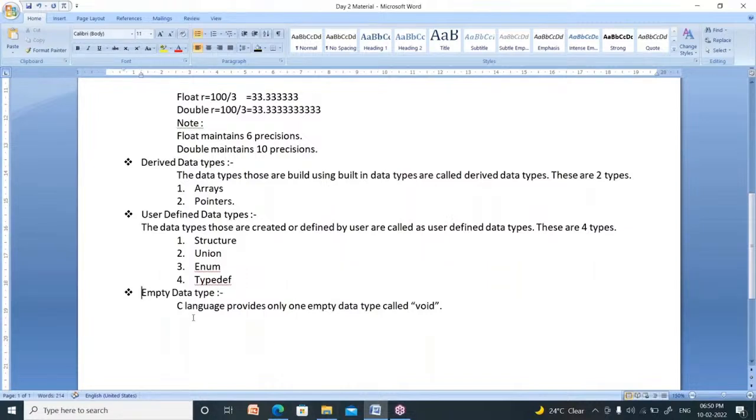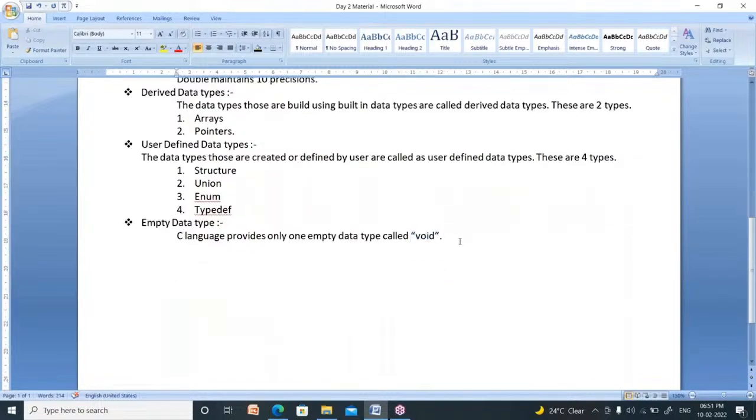There is one empty data type. Empty is nothing but if you want to say nothing, so for that you have to use one empty data type, that is nothing but void. V-O-I-D. Void means nothing. So C language provides only one empty data type, that is called void. Right. These are about data types.